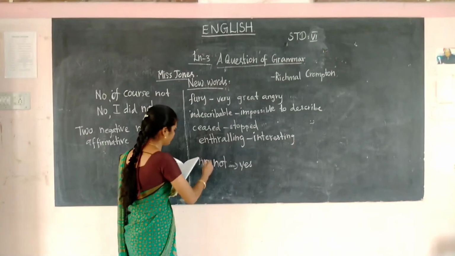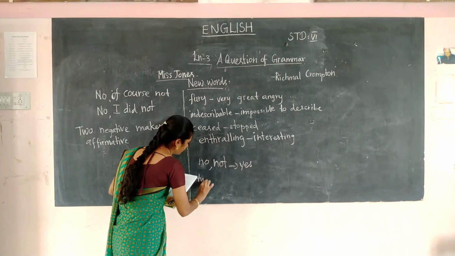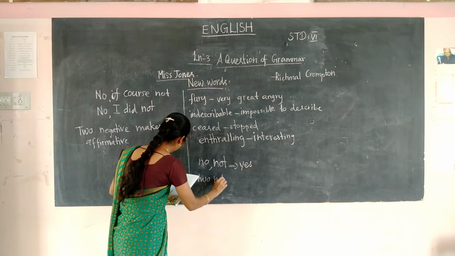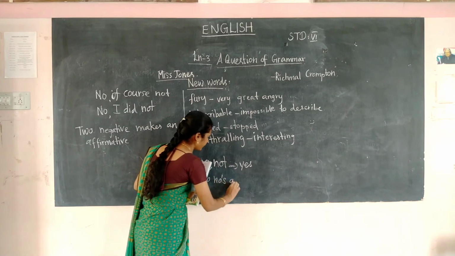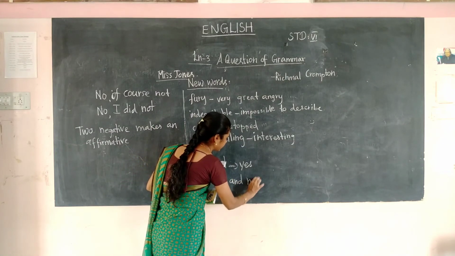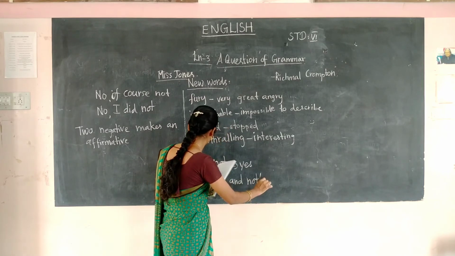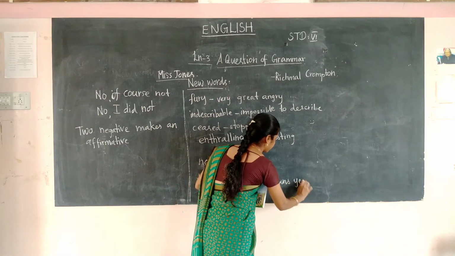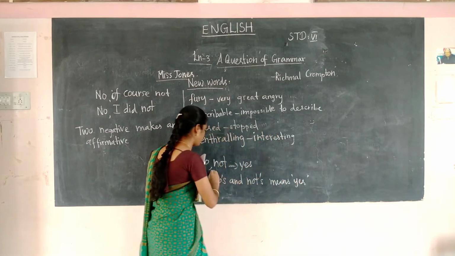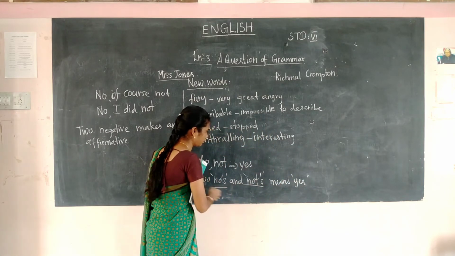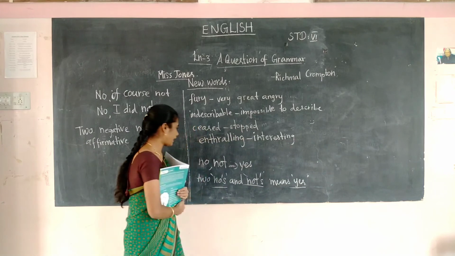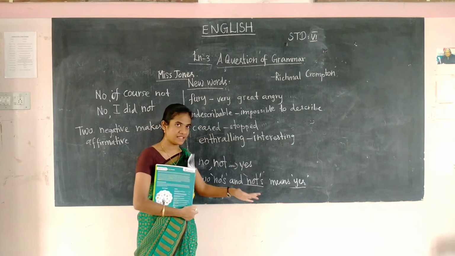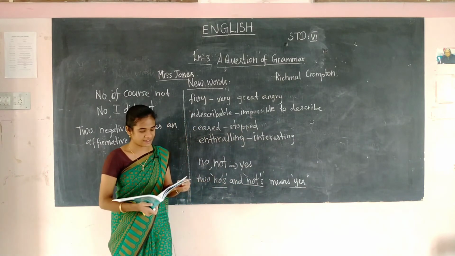The teacher explains this: two no's and nots mean yes. So the teacher is explaining that if two no's and nots are in the same sentence, they mean yes.